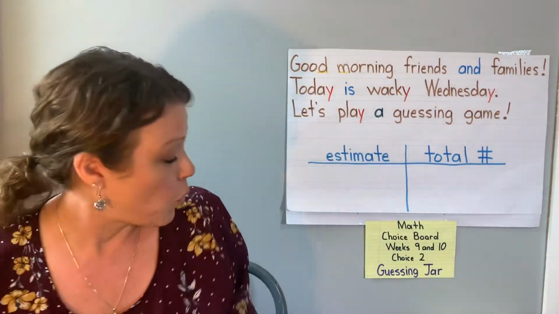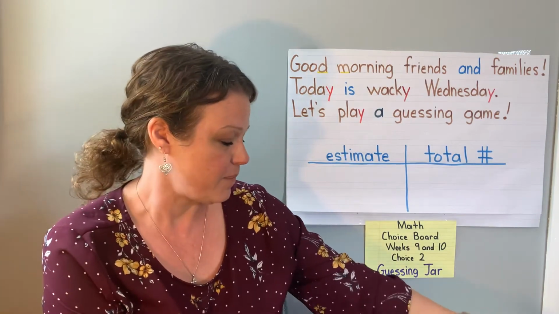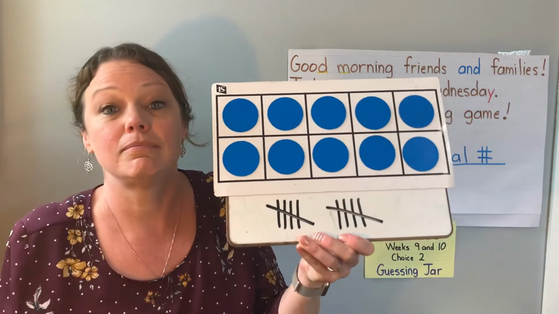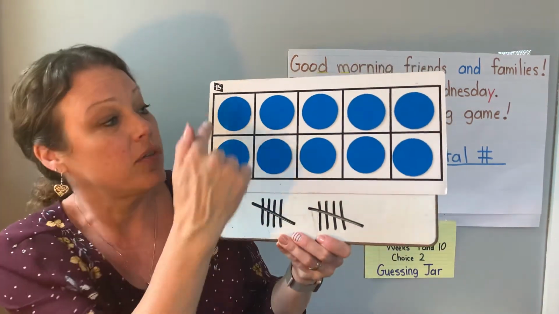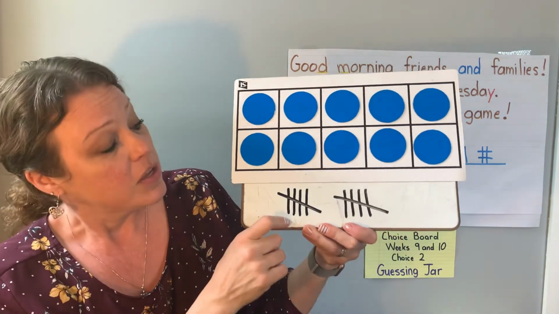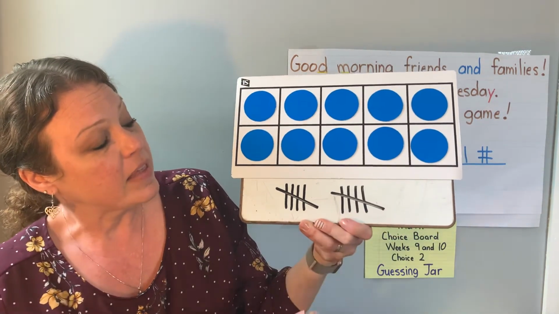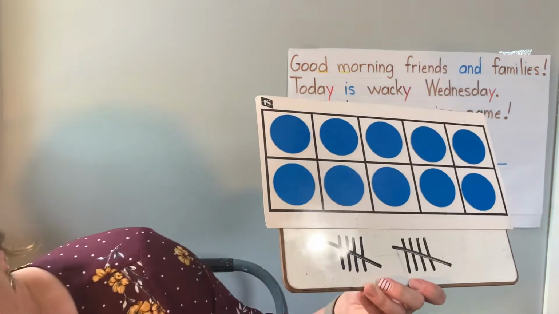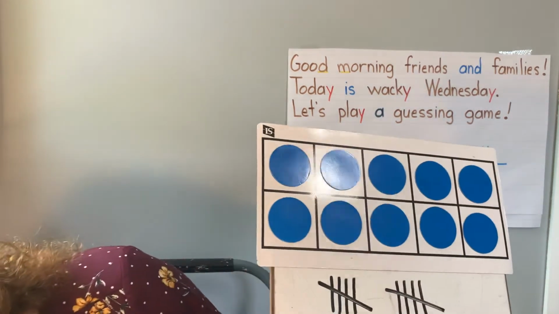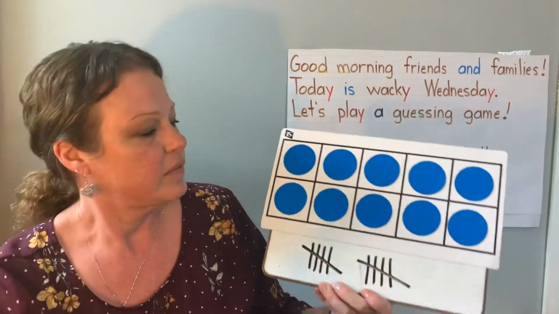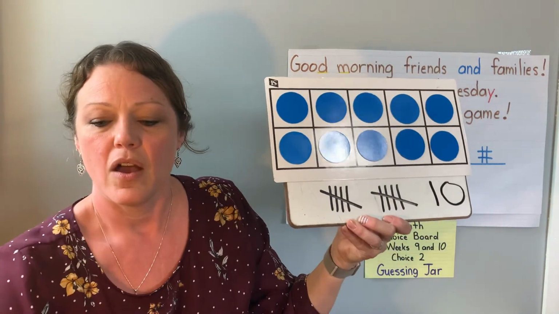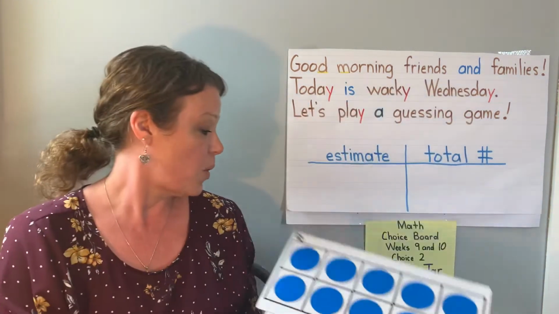So remember at school, we used our 10 frame. And when our 10 frame is full, that's 10, right? You don't even have to count. There's 5 on the top, 5 on the bottom, 10. And if you want to tally it, you can do 5 tally marks, 5 tally marks, 5, 10. And if you want to write the number 10, that looks like this. A 1 and a 0. 10. Okay, so now this is what we're going to do.